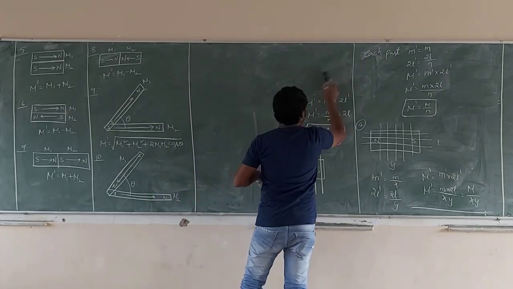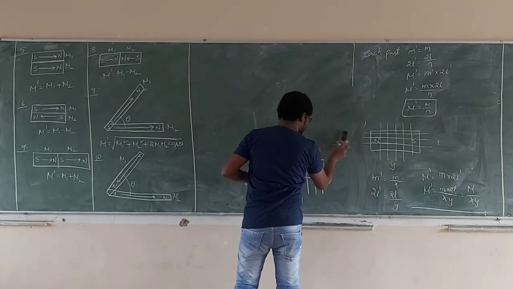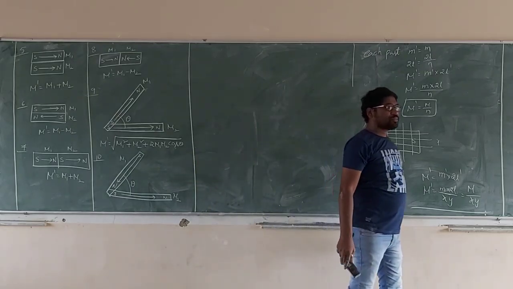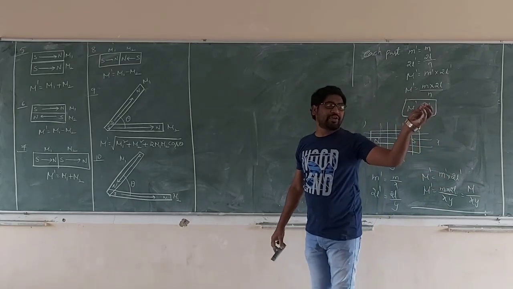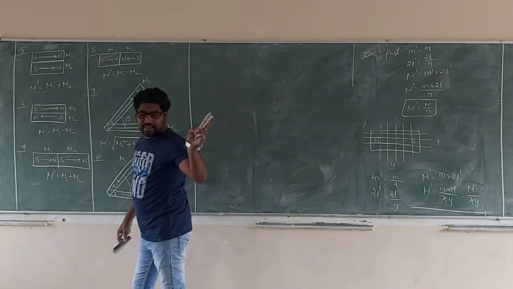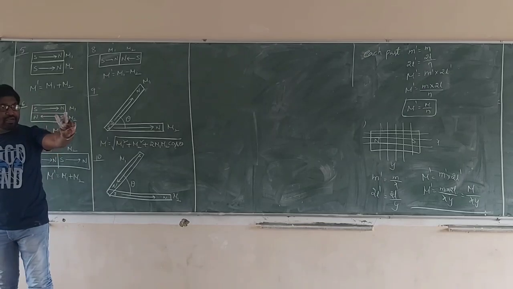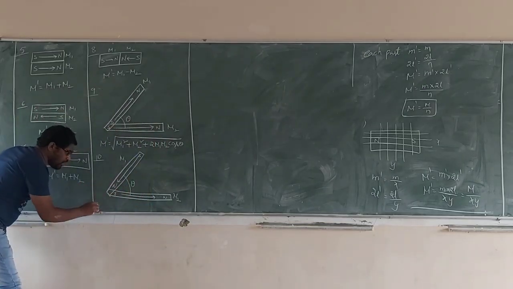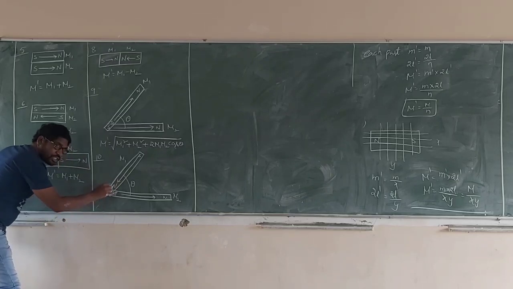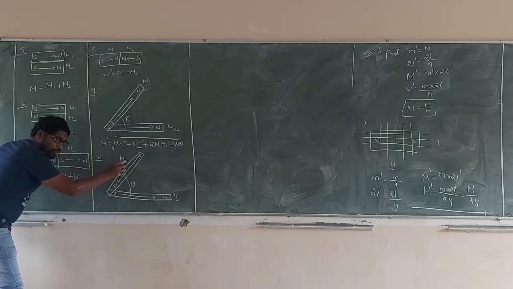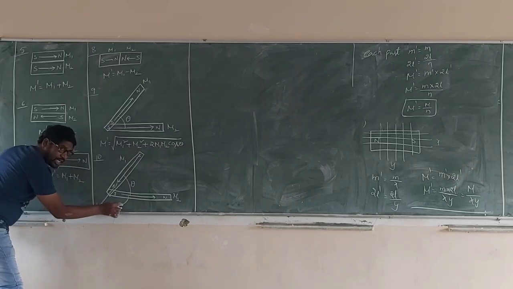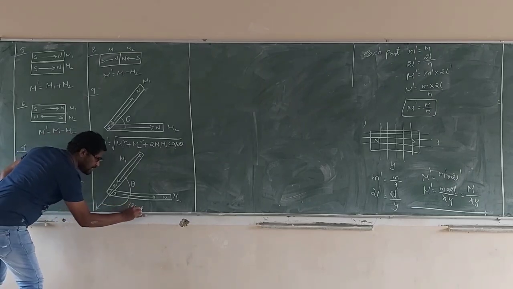What is the angle between the two vectors? Where have we taken the angle between any two vectors? Either between tails or between heads. Like that. Now, this is the original direction of the first magnetic moment. This is the original direction of the second magnetic moment. We have taken the angle between them here only. This was 180 minus theta.